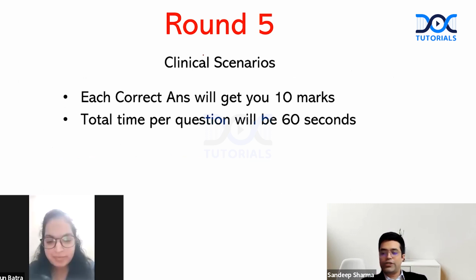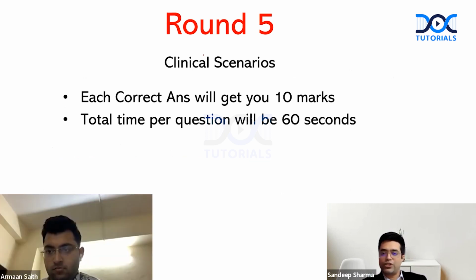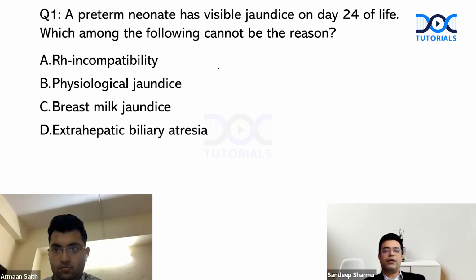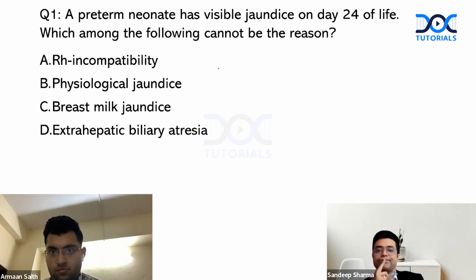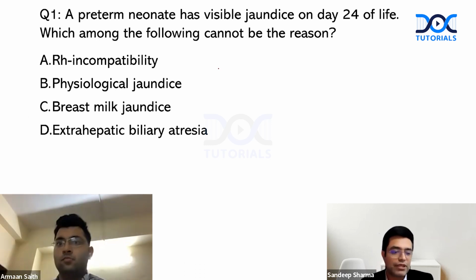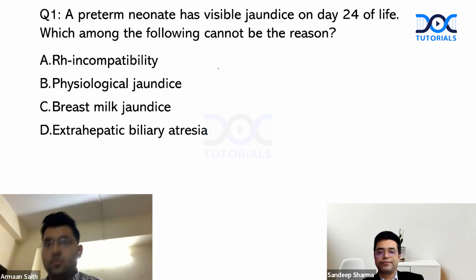So let us begin with Dr. Arman. Dr. Arman, here is your question. Question number 1. A preterm neonate has visible jaundice on day 24 of life. Which among the following cannot be the reason? RH incompatibility, physiological jaundice, breast milk jaundice, extrahepatic biliary atresia. Your time starts now. So physiological jaundice.